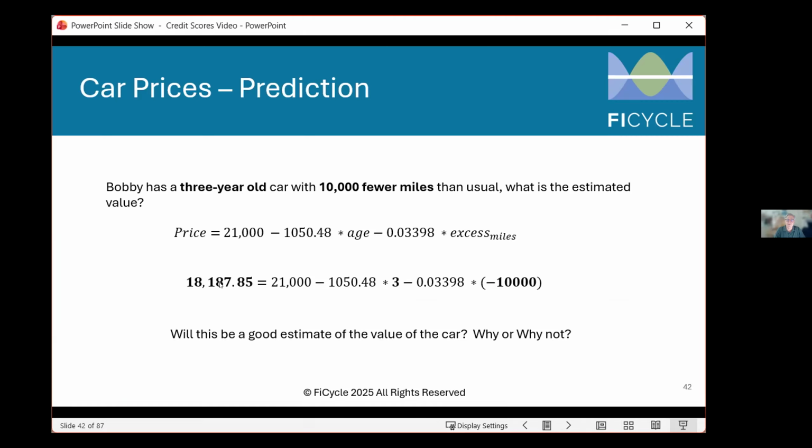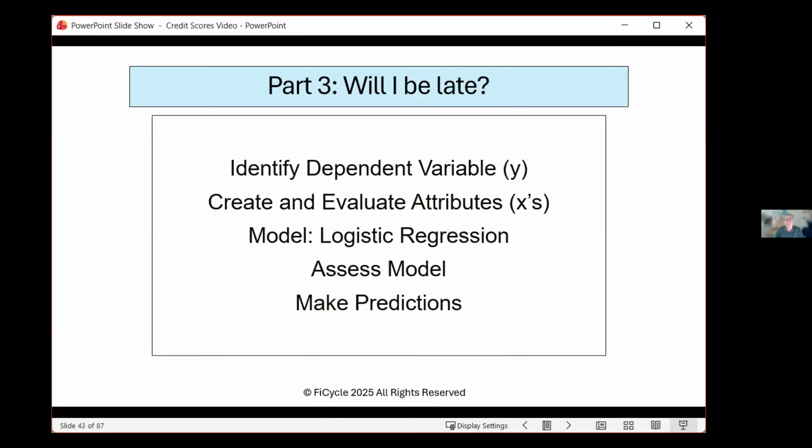So while this may be a good estimate to start with, we know it's not truly the value of the car. When we start thinking about a credit score, and is a credit score U, I want you to think about the car and whether or not that value of 18,187.85 truly represented the value of that car. So in part 3, we're going to turn to another example of a question of, will I be late to the airport?